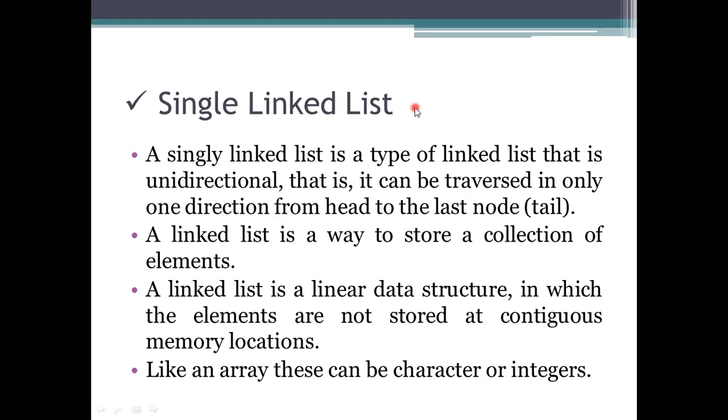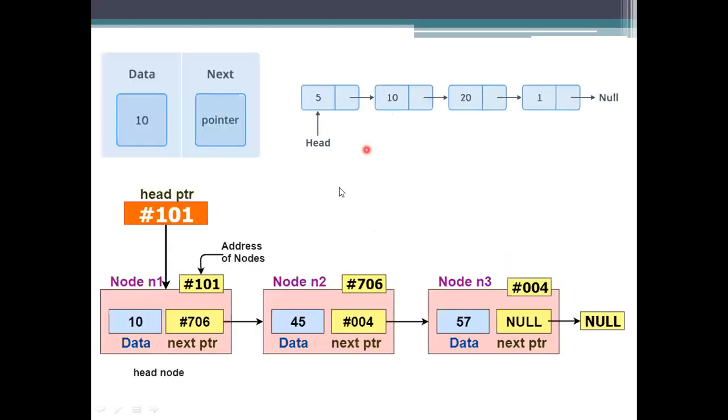See this diagrammatical representation. Here the pointer is pointing to the memory space. The memory addresses represented here are 706 and 004, and then next there is nothing. All these addresses of the nodes are not continuous; we are storing them not in a continuous manner.